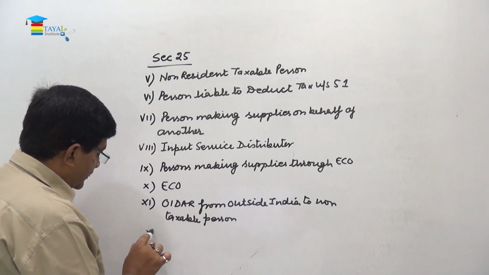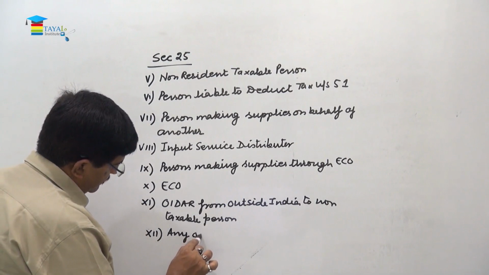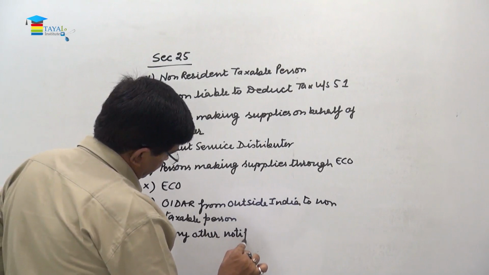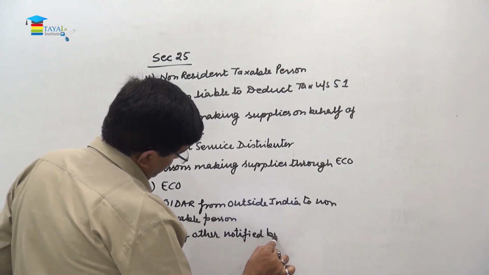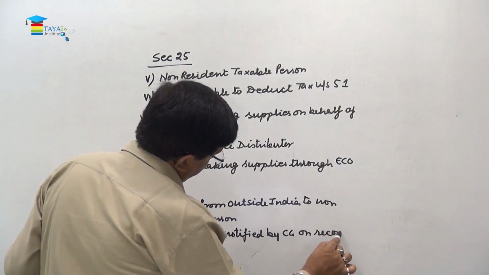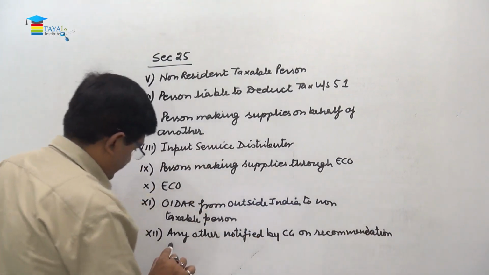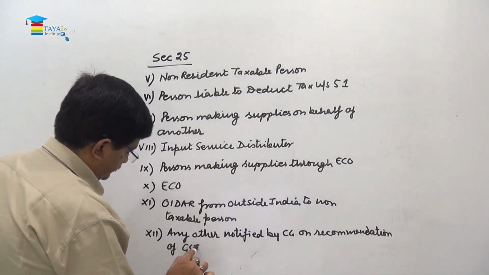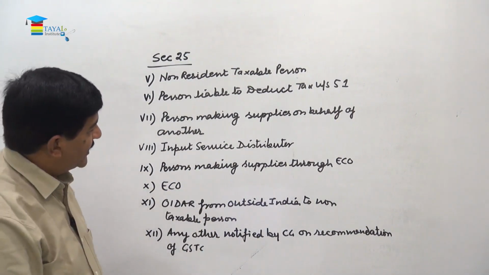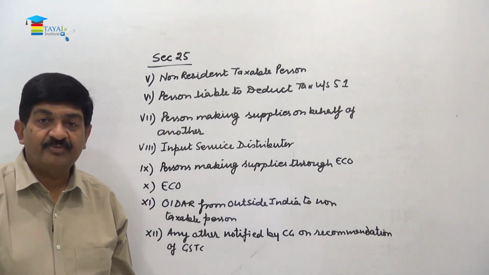And number 12, that is our general clause, that is any other person notified by central government on recommendation of GST Council. So friend, these are 12 categories of the suppliers who are always required to be registered irrespective of